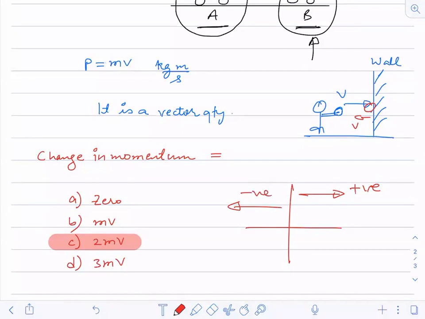If I take the positive x-axis as positive, then any motion towards the negative x-axis must be taken as negative, correct?